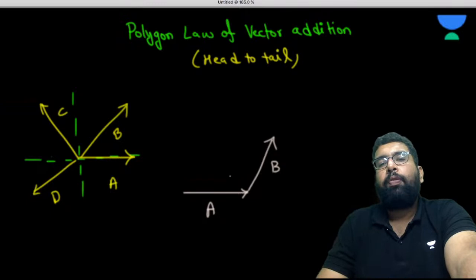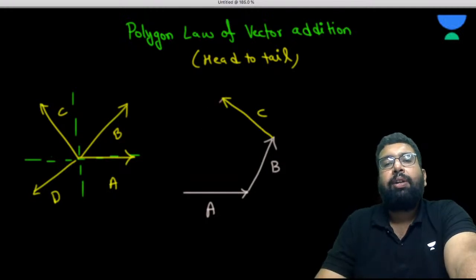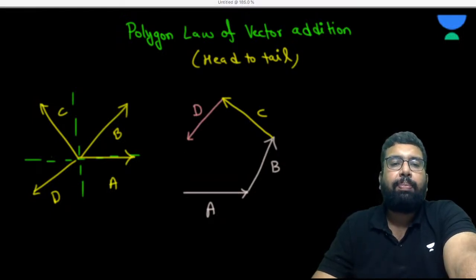So this is A. From the head of one vector, you started another vector. Then C, parallel shift this C. So when we shift this C parallelly, it will be here. Then parallel shift this D. So when you parallel shift D, it will be here. Okay. So these are all the vectors. Now please understand this. Very, very simple.